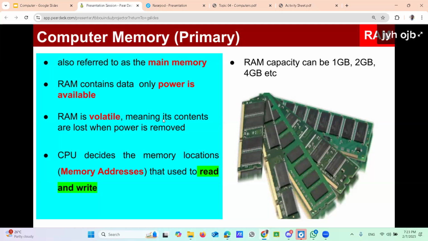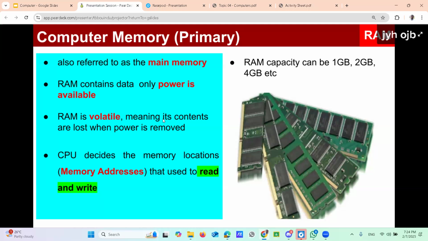For example, suppose you are writing something in word processing. You are writing a letter. Then suddenly the power goes off. Can you tell me what happened? Your letter is destroyed, it vanishes. Whatever content you were working on in the word processing will vanish.